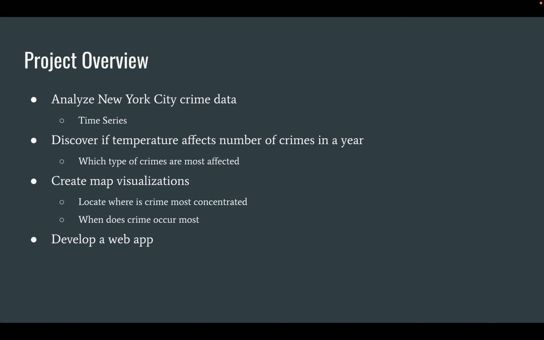The goal of the project was to analyze the New York City crime data. Since it's a time series, I wanted to see if crime had trends and patterns and if we were able to predict monthly crime counts. I also wanted to see if temperature had a strong correlation with the number of crimes during the year, and if so, which type of crimes are most affected. Additionally, I wanted to create map visualizations to locate where and when crime is most concentrated. And lastly, I wanted to create a web app to bring more insight to users about crime data.